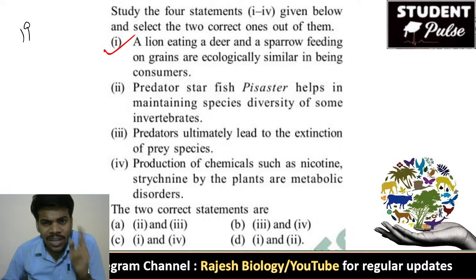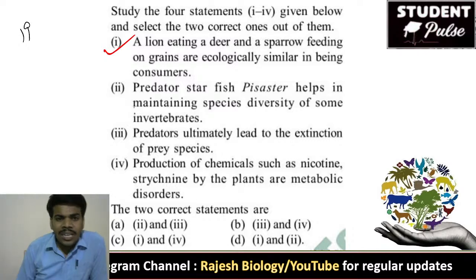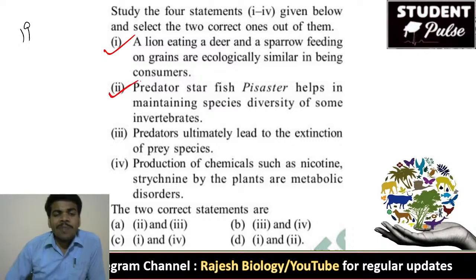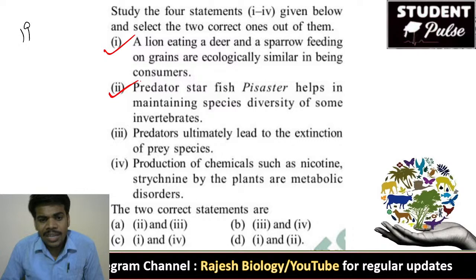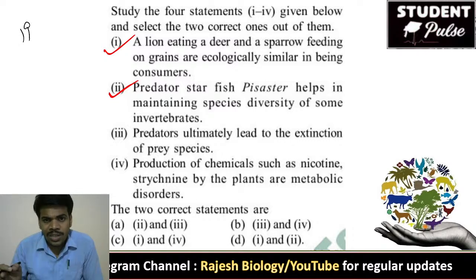Next, predator starfish Pisaster helps in maintaining species diversity of some invertebrates. It is a very important statement in biodiversity and conservation. It is a direct NCERT line. Predator starfish increases the diversity. They maintain the diversity. So both 1 and 2 are right.